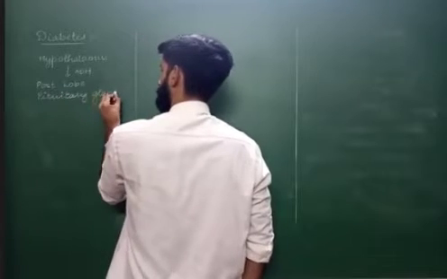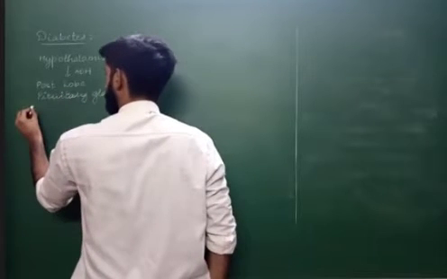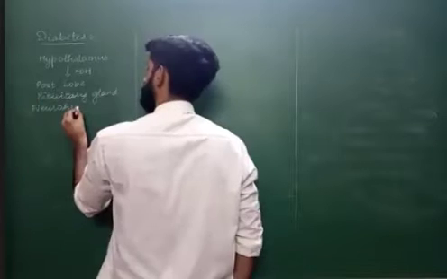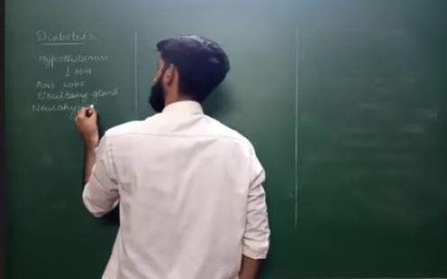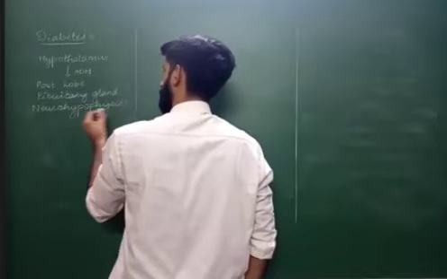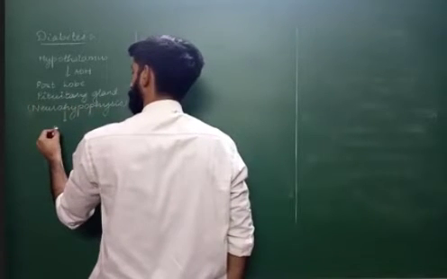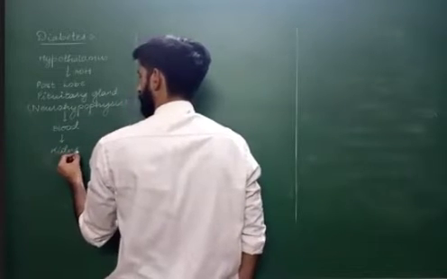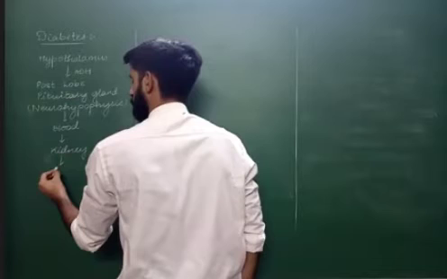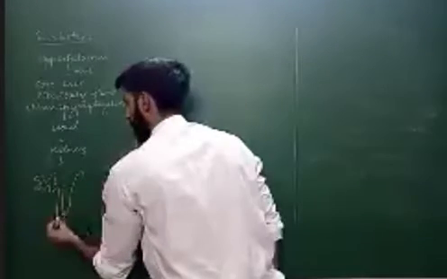The posterior lobe of the pituitary gland, in technical terms, is called the neurohypophysis. From there it is released, it goes into the blood, and from the blood it enters our kidney. Inside the kidney, it goes to the basic unit called the nephron, the filtration unit of the kidney.